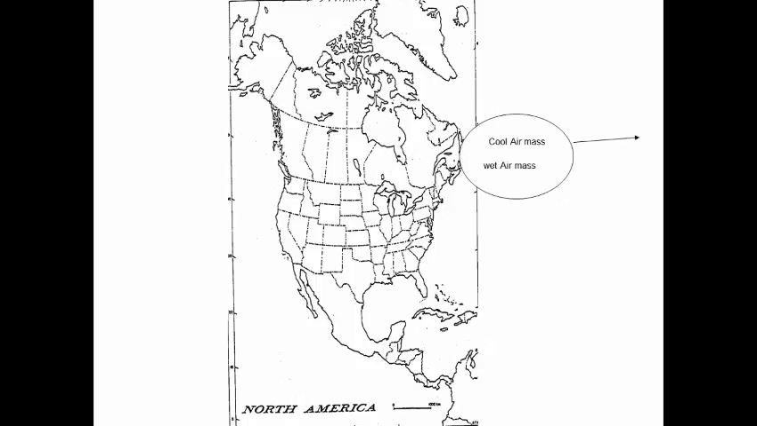This maritime polar air mass generally blows out to sea. However, if it does blow eastwards towards us, it usually brings rain and cooler weather.